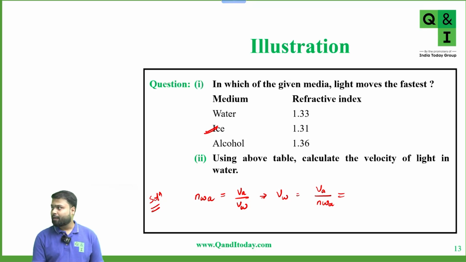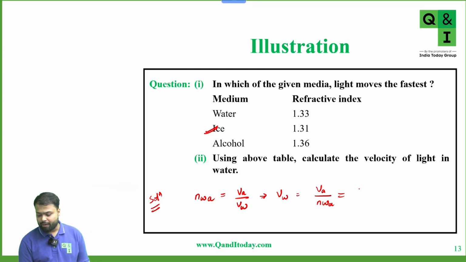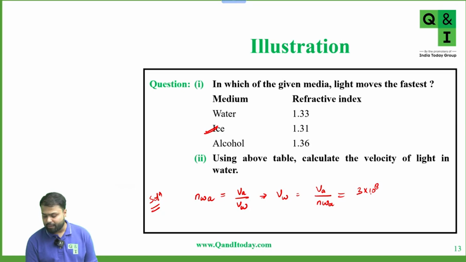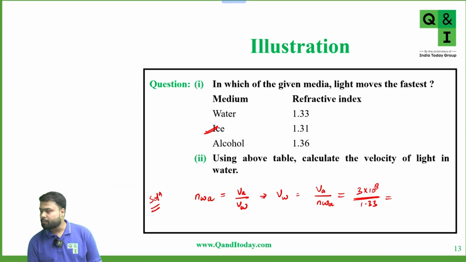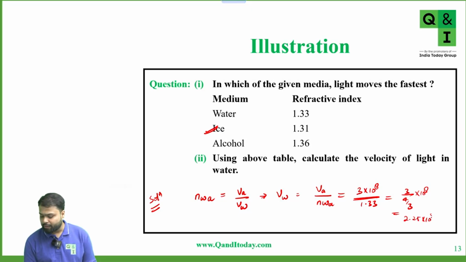Now we know for the calculation, velocity of light in air is 3 into 10 to the power 8, upon refractive index of water with respect to air, which is 1.33. Now 1.33 is approximately 4 by 3, yes or no? So 3 into 10 to the power 8 upon 4 by 3, this is equal to 9 by 4, which is 2.25 into 10 to the power 8 meters per second.